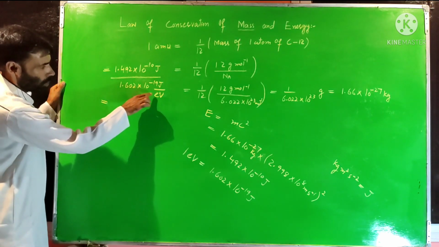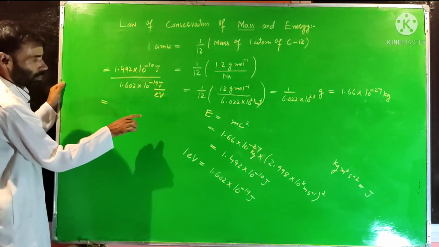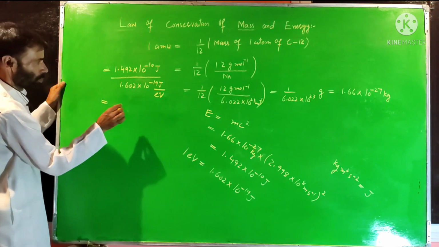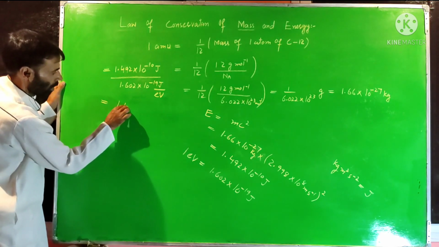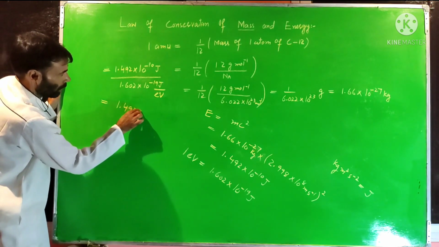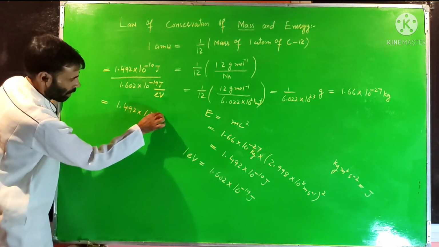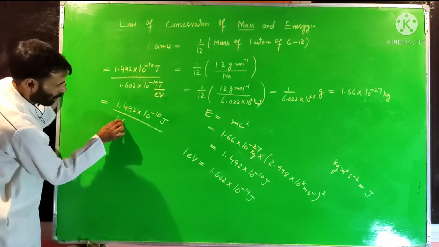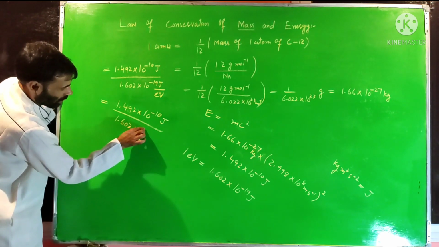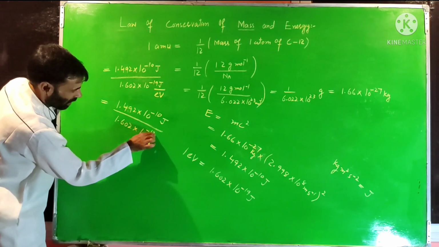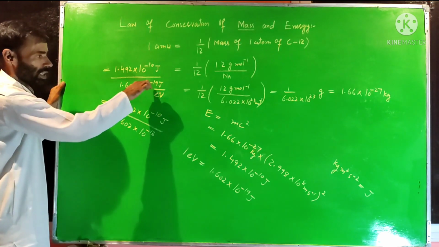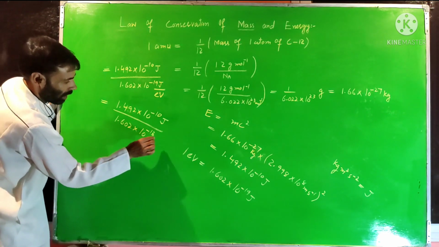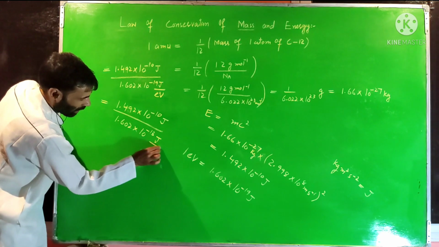So taking now this in million electron volt, we know 1 million means 10 raised to power 6. Now this is equal to 1.492 into 10 raised to power minus 10 joule, divided by this term, 1.602 into 10 raised to power minus 19 into 10 raised to power 6, that is equal to 10 raised to power minus 13 joule per million electron volt.